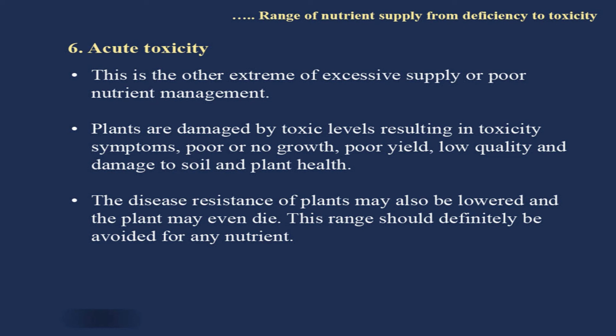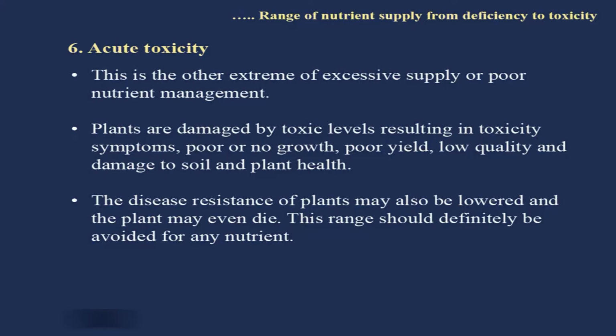There are cases of acute iron toxicity, aluminum toxicity, manganese toxicity, copper toxicity in rice and some other crops because of excess availability and excess accumulation of these nutrients in the plant. Iron toxicity in rice, particularly in acidic soils, is quite common in Assam and in some other eastern states of India. So, this range should definitely be avoided for any nutrient. Particularly, we need to be very cautious about the micronutrients. They should not cross the limits.